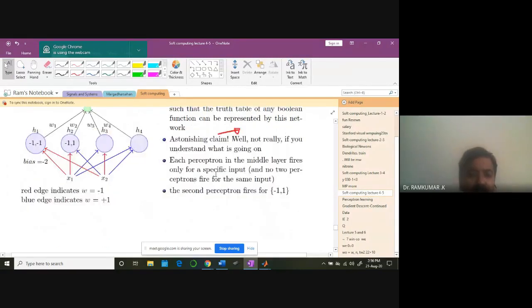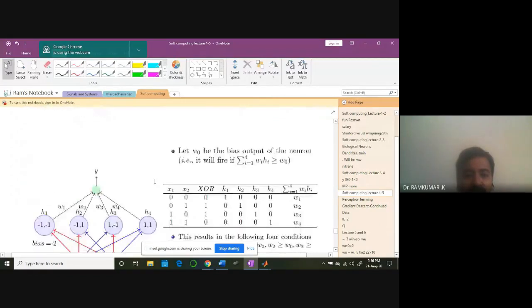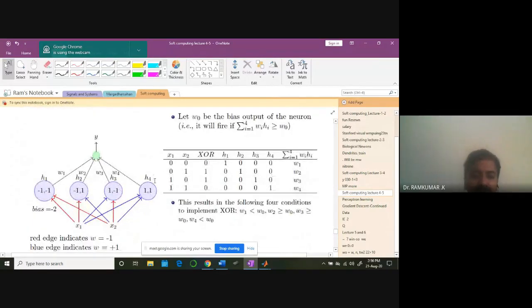So can you see it? The second perceptron will fire only for one input, and the first perceptron will fire for -1, -1. Likewise, we are going to see all these cases. So this will fire for -1, -1. This will fire for -1, 1. This will fire for 1, -1. And this will fire for 1, 1.